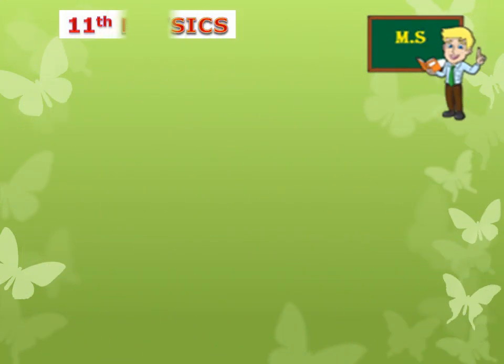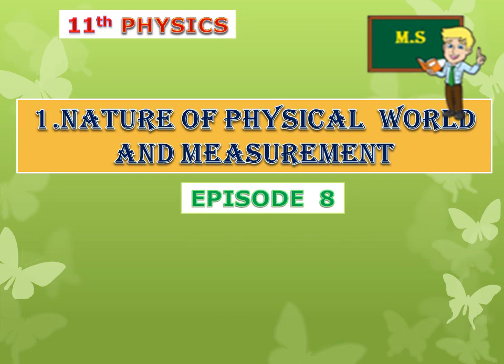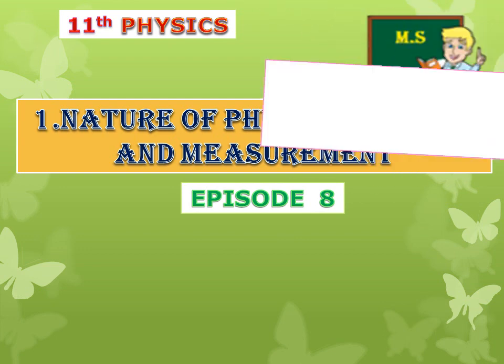Hello students, today in our 11th physics class, nature of physical world and measurement is the topic, and this is our episode number 8. With this episode we come to the end of this first lesson. Very big lesson, isn't it? Yeah.